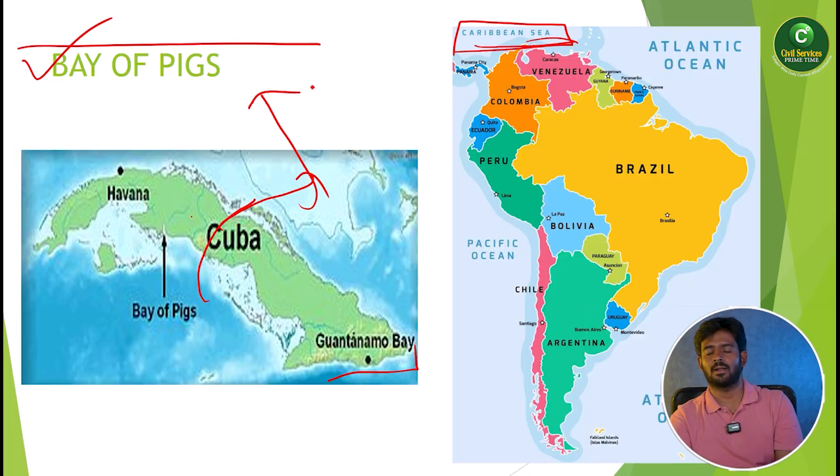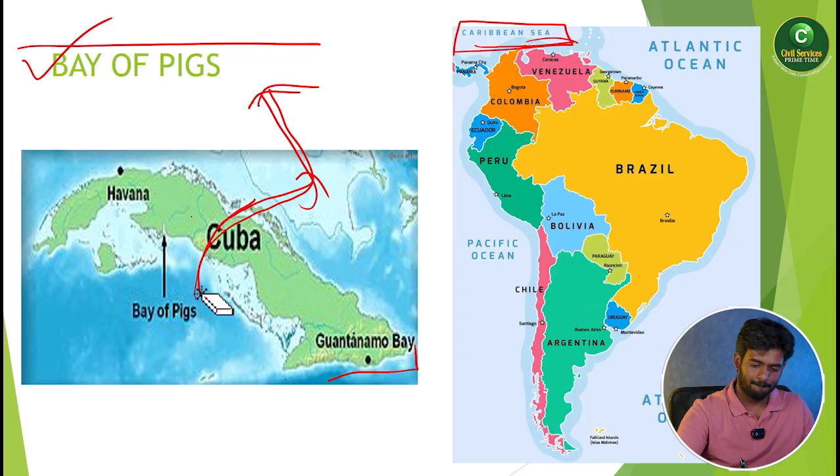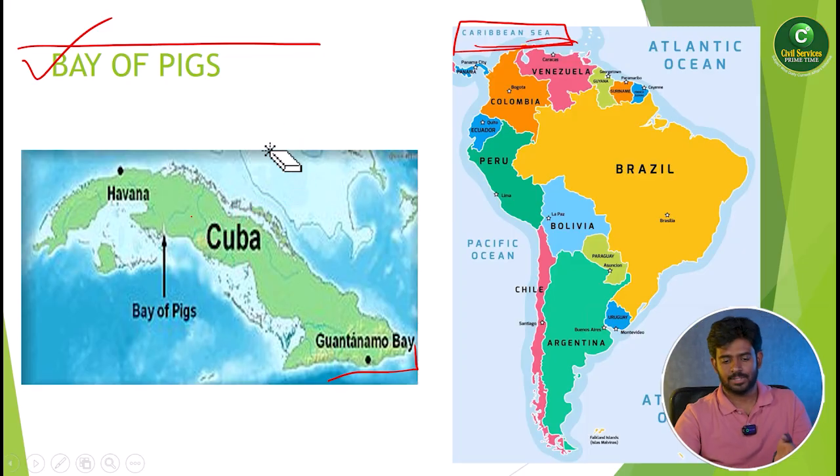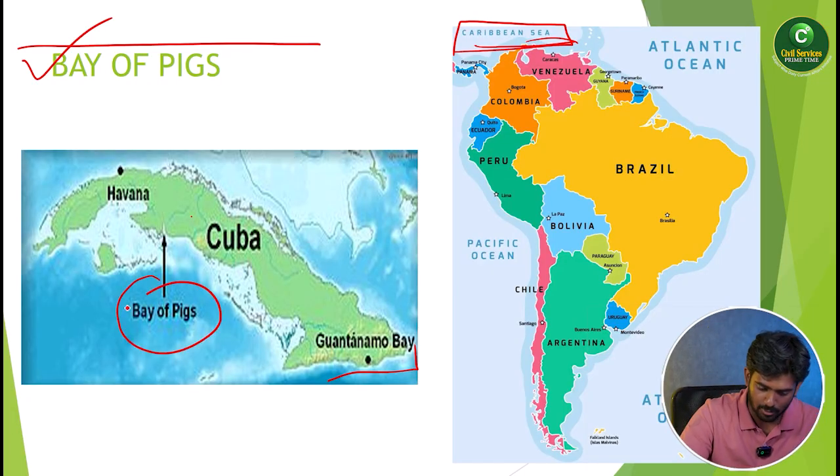That is the reason Trump has always warned that he is going to construct a wall on the Mexico-America border. The reason is that a lot of illegal migrants are moving towards America by way of Central American routes. So there is a place called the Bay of Pigs.